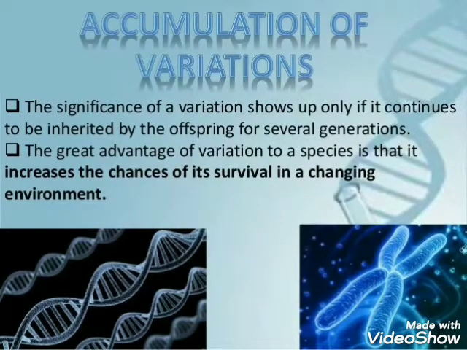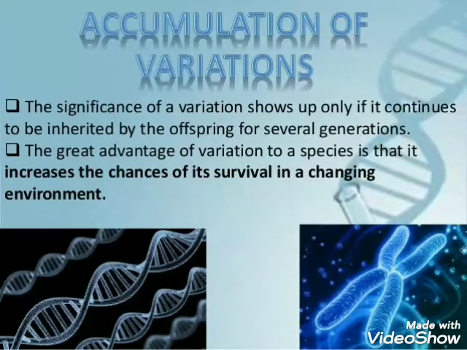Suppose a bacterium produces two bacteria by asexual reproduction. Again, suppose that one of the offspring bacteria has a variation due to which it can tolerate a little higher temperature than the other one.